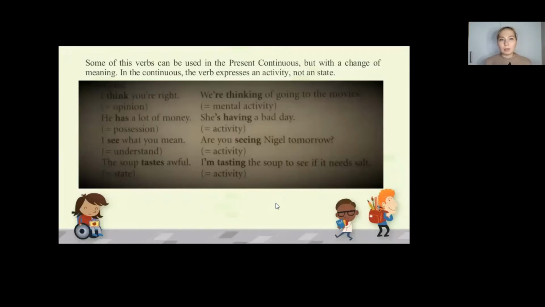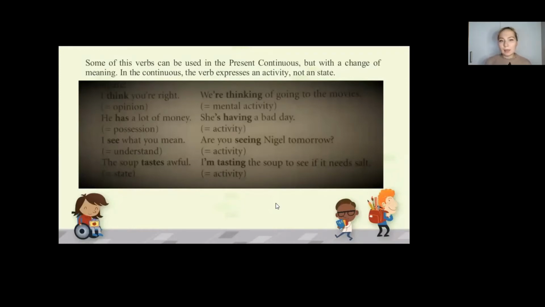So he has a lot of money. We can also say she is having a bad day. So she's having a bad day, but just currently for today, just related to today. So it is activity. I see what you mean. When you say I see, basically it means I understand. And so if you want to apply that also in present continuous, it would be, are you seeing Nigel tomorrow? So this is going to be an activity. Yeah, are you seeing?